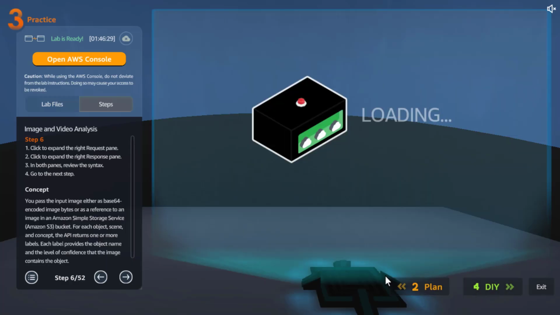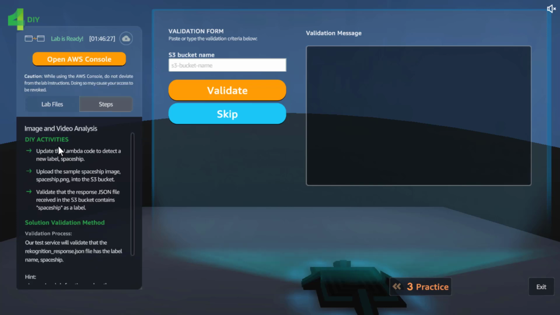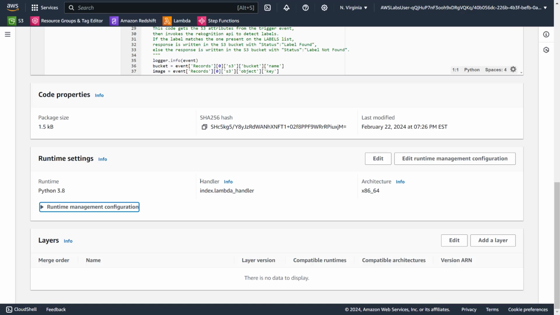I like it. Now let's go and do the DIY. And they're asking us to update the Lambda code to detect a new label called spaceship. We can just go ahead and write spaceship. Upload the sample spaceship image to the bucket, validate the response file. We can do that. So let's go ahead.